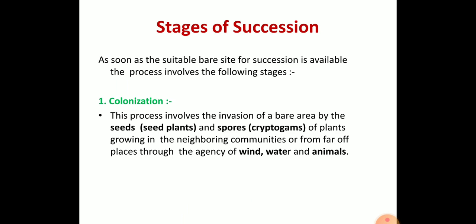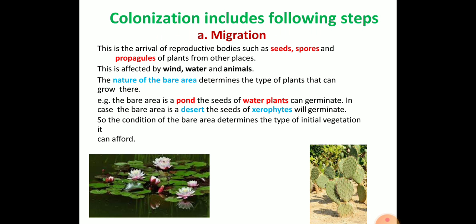In that area, spores of cryptogamic plants or sometimes seeds of plants come in from nearby communities and interact with environmental factors such as wind, water and animals. That is how colonization starts.